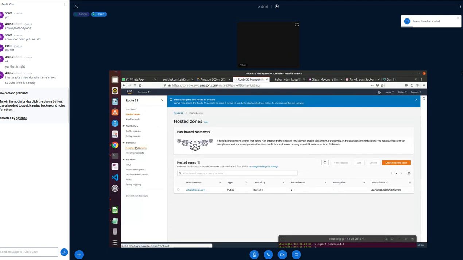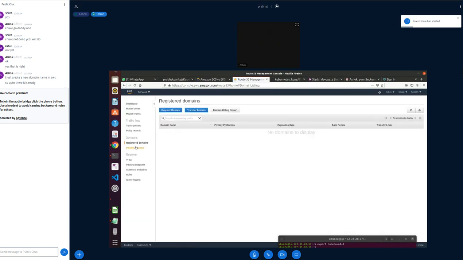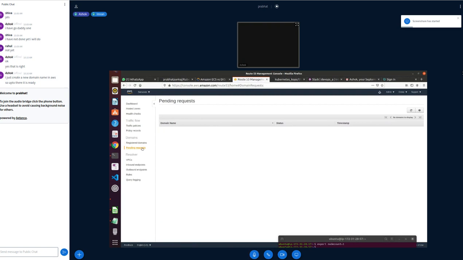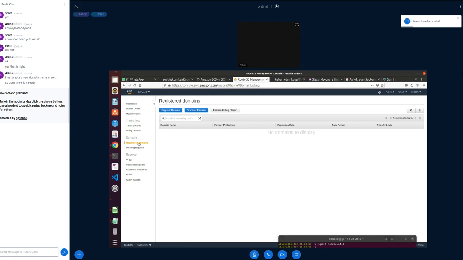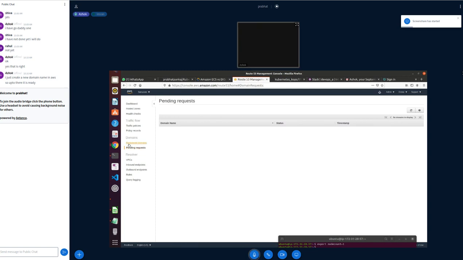So this is the hosted one, you go to domain, your registered domain. Have you paid $12? Then why is it not reflecting here? No, you have to pay instantly.